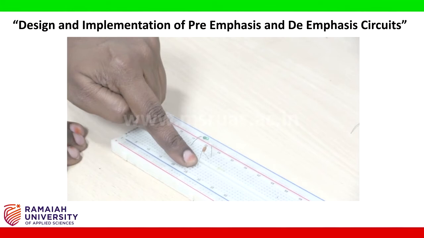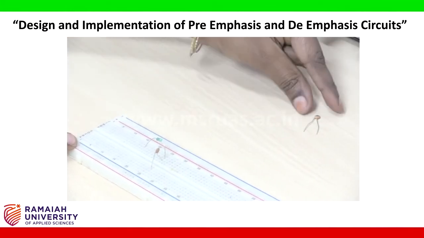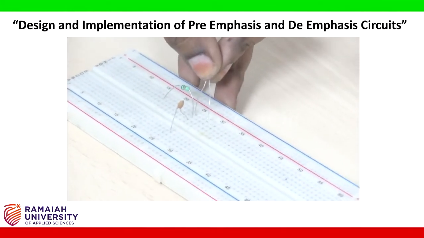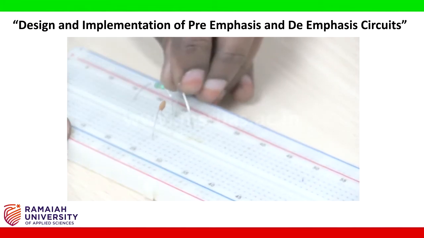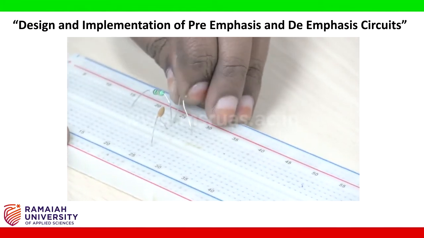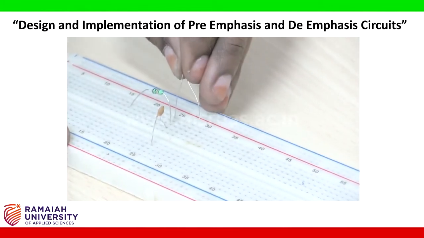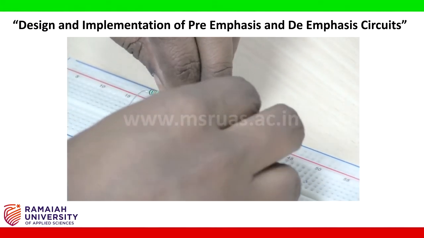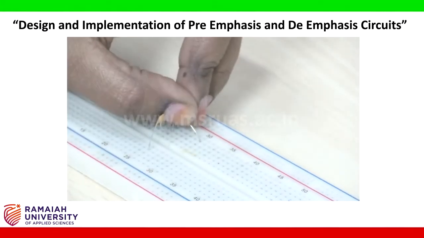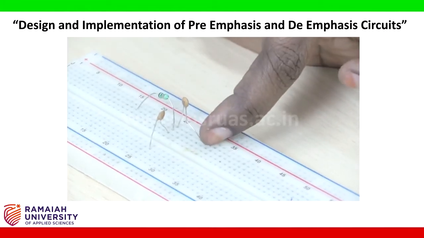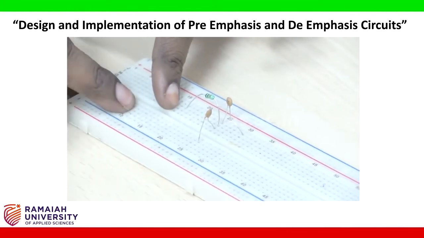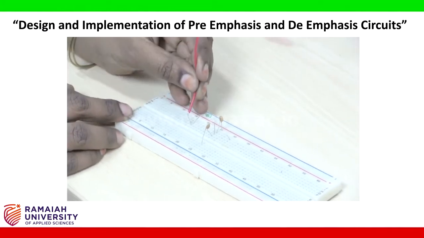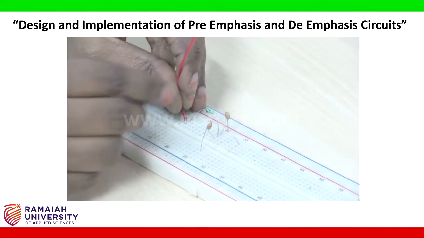Now this we will use for ground connection. Next, take one more 0.01 microfarad capacitor. Connect from the same junction to a nearby node. This we will use for output checking. This we will use for input giving. So take two connecting wires. Give for the input of the circuit.